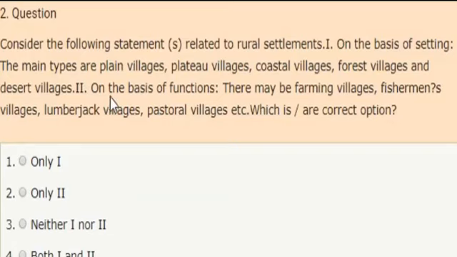Second statement, on the basis of function, they may be farming villages, fishermen's villages, lumberjack villages, pastoral villages, etc. Which of these statements are correct? Options are only one, only two, neither one nor two, both 1 and 2. Correct answer is option 4. Both 1 and 2 statements are correct.